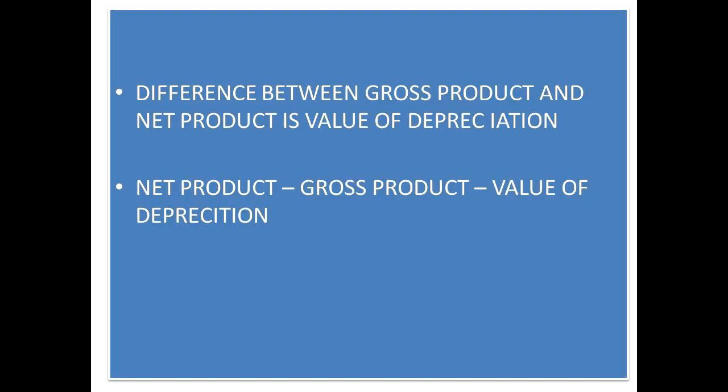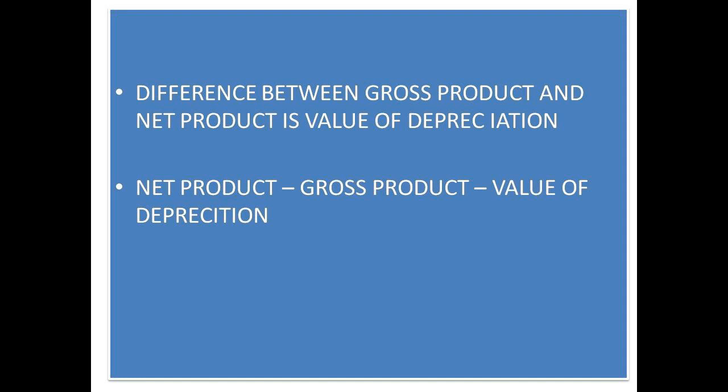Next important thing which we have to learn is the difference between gross domestic product and net domestic product. See, gross domestic product means value of all goods and services produced within a country during a year. If you subtract the value of depreciation from that, you will get net domestic product. The same thing is true with the gross national product and the net national product also.